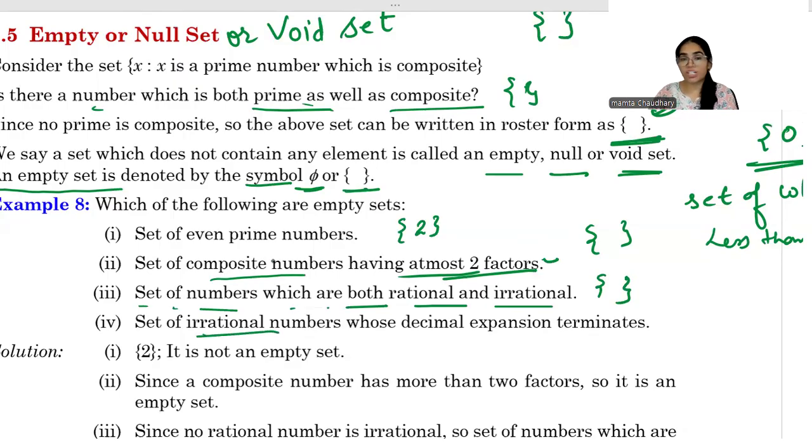Next, the set of irrational numbers whose decimal expansion terminates. No, because if the decimal expansion terminates, those numbers are called rational numbers. Irrational means the decimal expansion is non-terminating, non-repeating. Okay. So if it is non-terminating and non-repeating, then only it is an irrational number. But here it is saying rational numbers whose decimal expansion terminates. So if it terminates, the numbers are rational, not irrational. It means in that set, there will be no element.